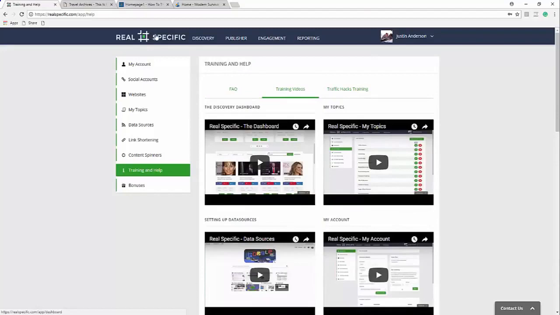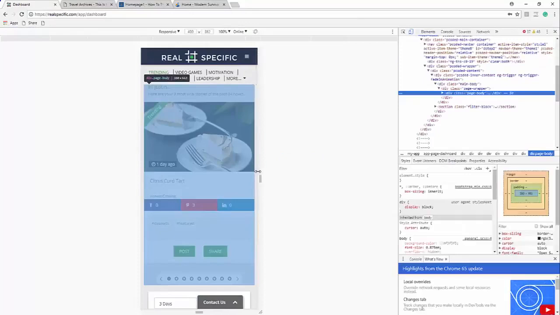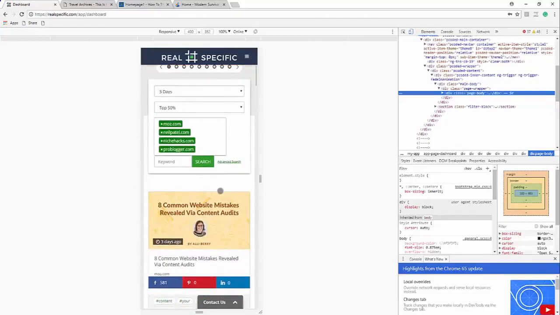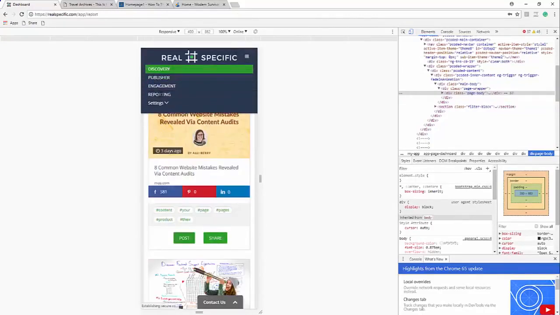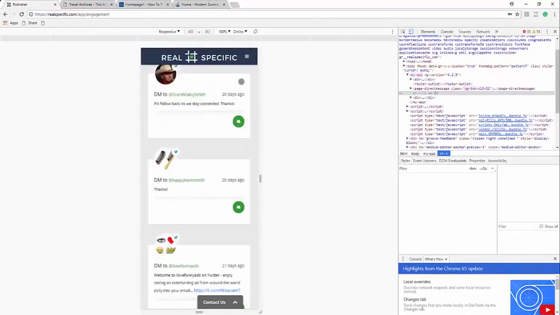Now, if this hasn't already wowed you enough, I come back over here, and let's say that I'm managing the social media for local businesses, which I am. They're paying me every month for this, and I'm using this tool. I click inspect, and this entire thing is mobile optimized. So every single thing I want to do, whether I'm sharing an article or checking my analytics, or handling my engagement section, all of that can be done from my cell phone. So I literally lay in bed and schedule out campaigns. And so that's some of the really cool features of this application.